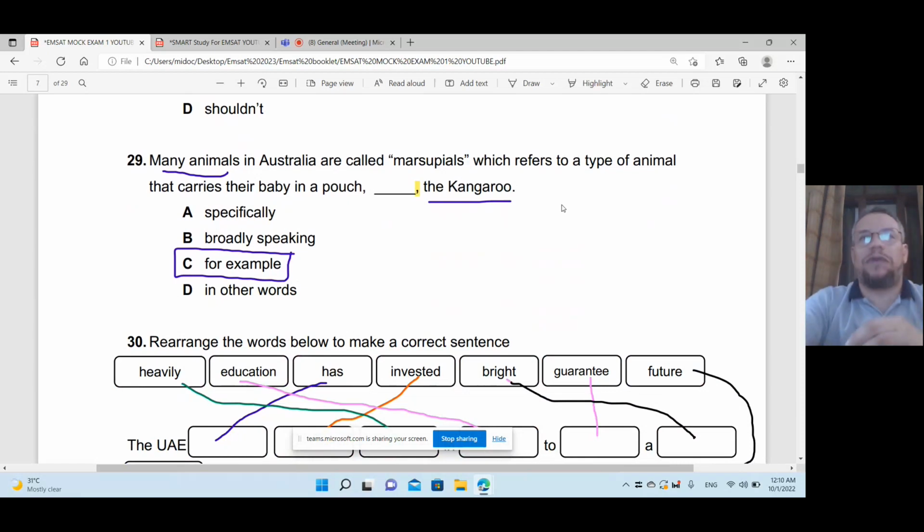This is example. So animals, type of animals with description, their babies, and animals in Australia. So this is what we call so and so. So then comma, the name is one of them. One of them as example is kangaroo. So kangaroo is one of its examples. So for example, the kangaroo.